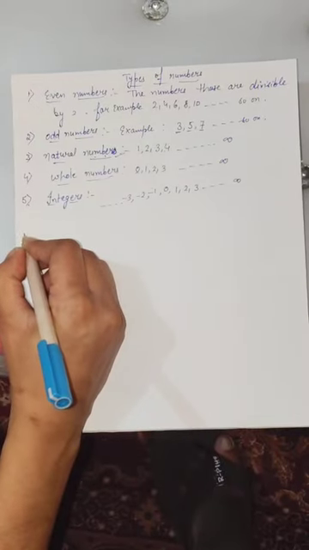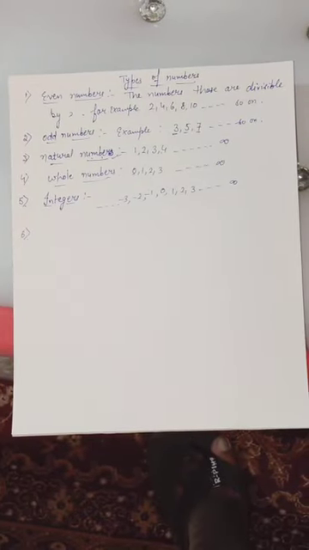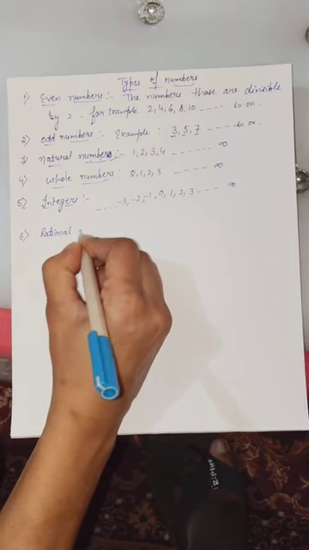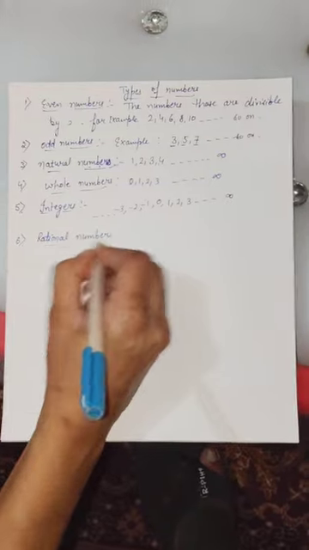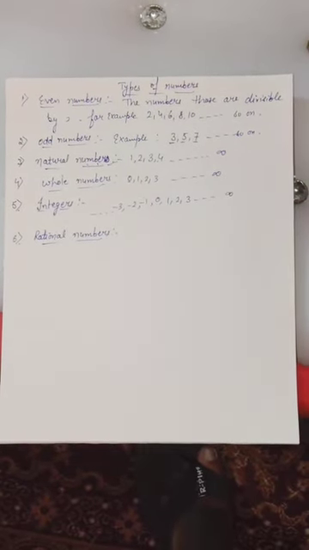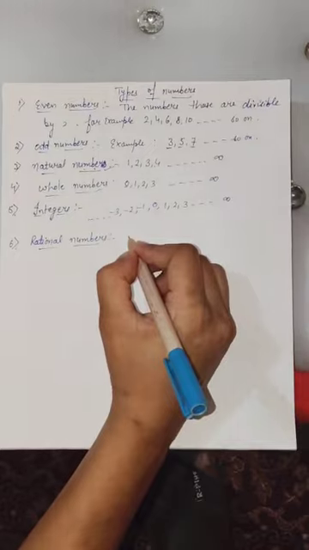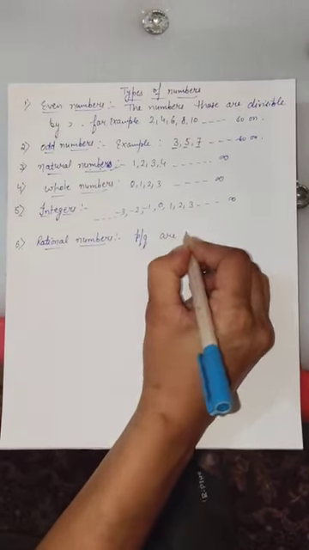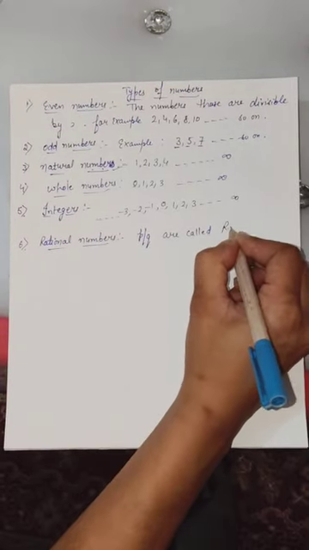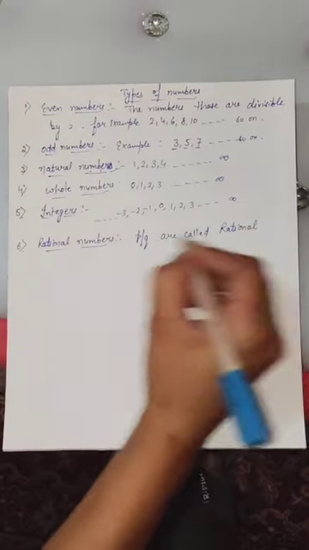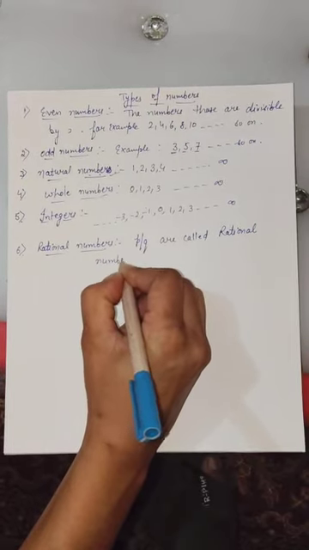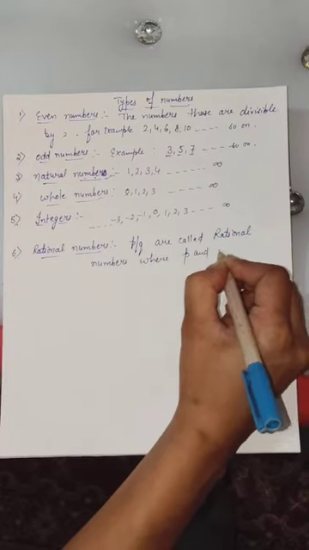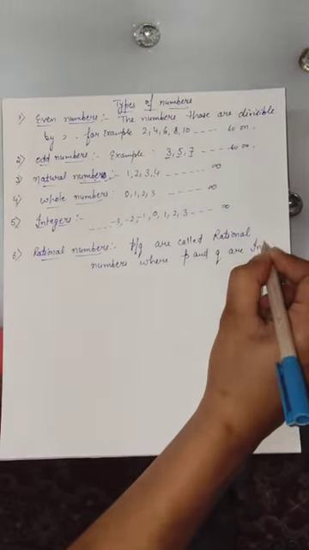Now, moreover, sixth category is the rational numbers. The numbers which we can write in the form of p over q are called rational numbers, where p and q are integers.